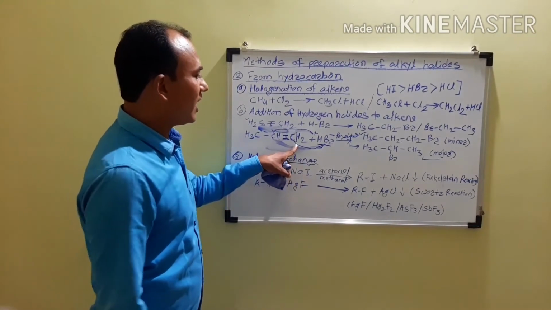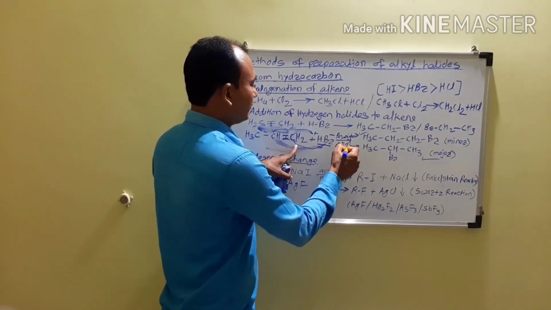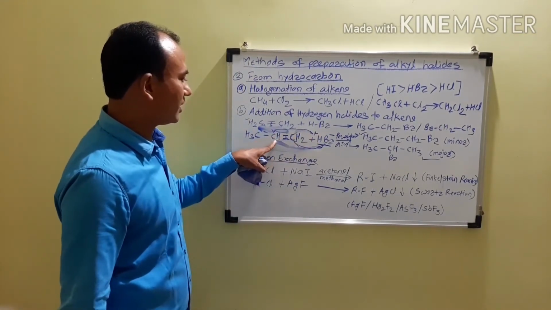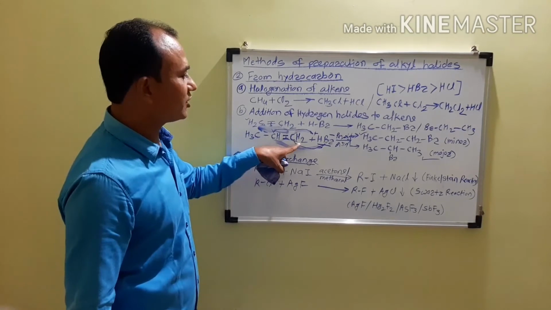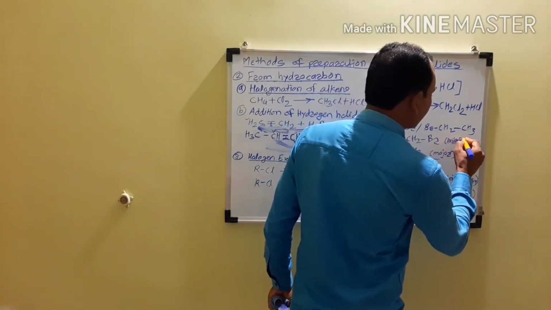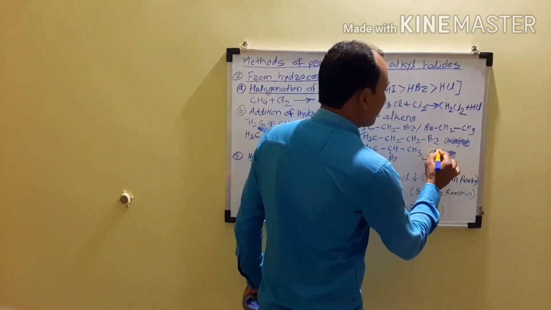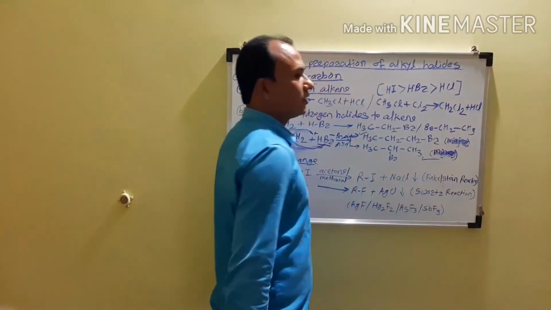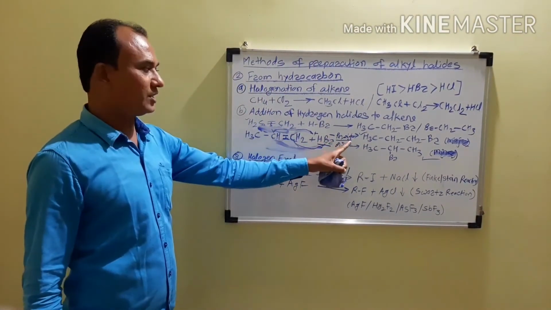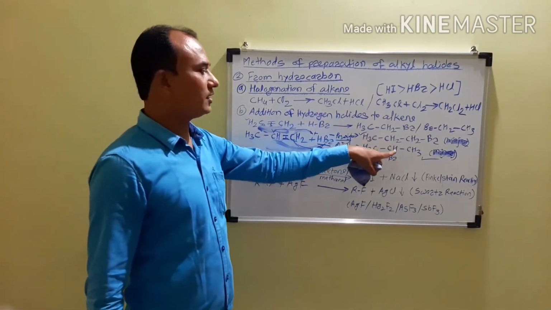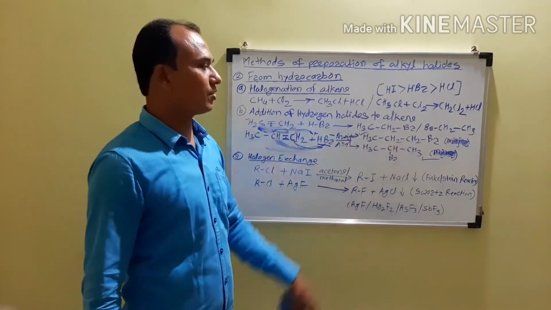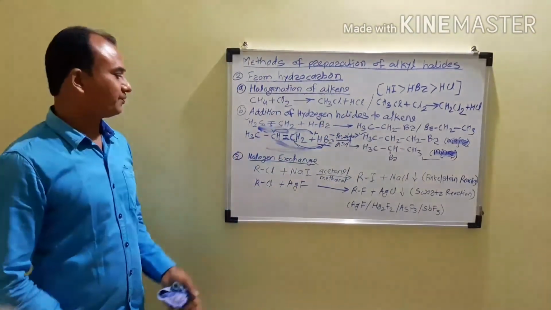So now according to the anti-Markovnikov rule, which becomes the major product? The product becomes CH3CH2CH2Br, with hydrogen attached to this carbon atom. So this will become the major product, and the other will become the minor product. That is something you have to remember. In the absence of peroxide with HBr, the major product is 2-bromopropane, and in the presence of peroxide with HBr, the major product is 1-bromopropane.